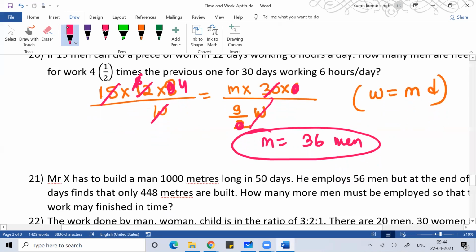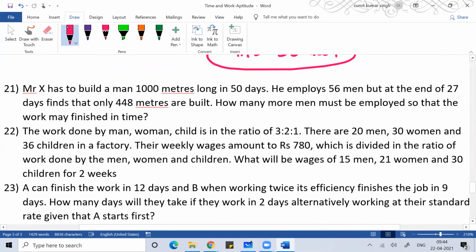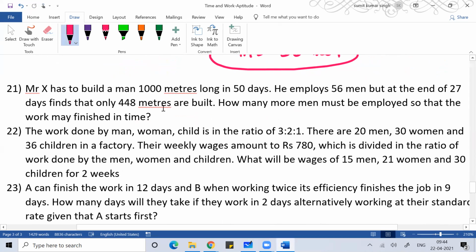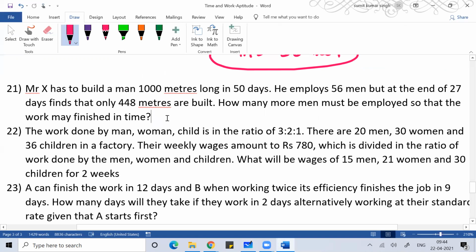So by using the same formula you can solve the question. Whenever we talk about the relation, the formula is M1 D1 by W1 is equal to M2 D2 by W2. Using that relation, whenever you get a problem, you can simply solve it.